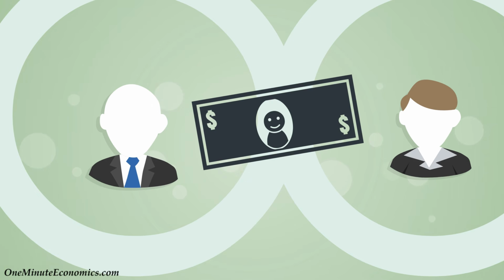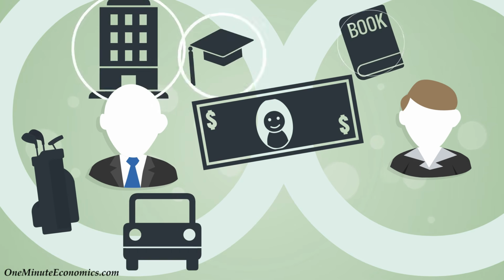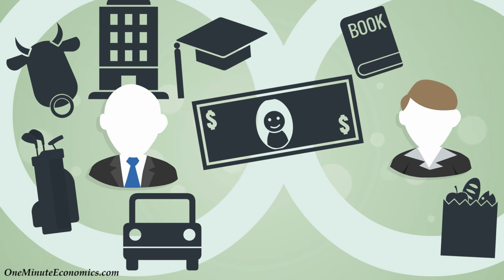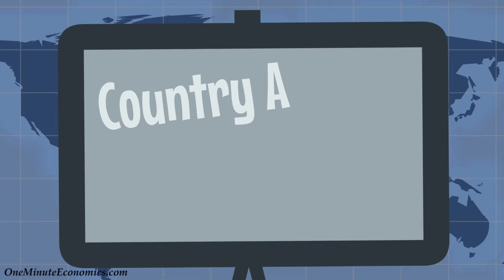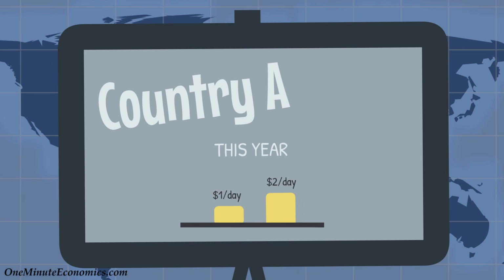In contrast, economic inequality refers to income, wealth, or anything else that is distributed unevenly. As an ultra-simplified example, we'll assume country A has 100,000 citizens, with 50,000 earning $1 per day and the other 50,000 earning $2 daily. In other words, 50% of country A's citizens live below the World Bank's poverty limit.